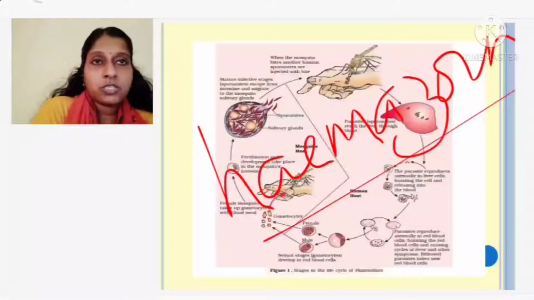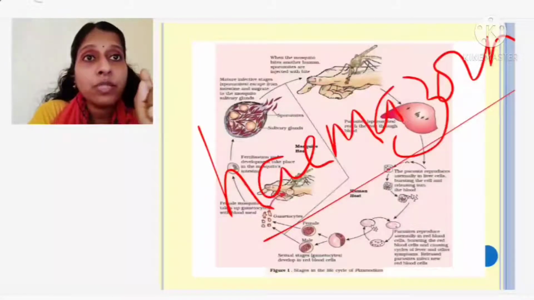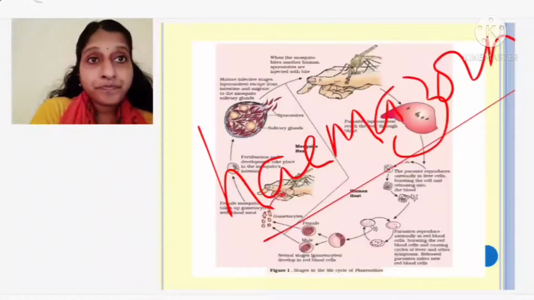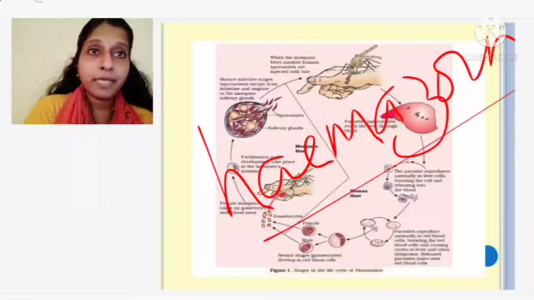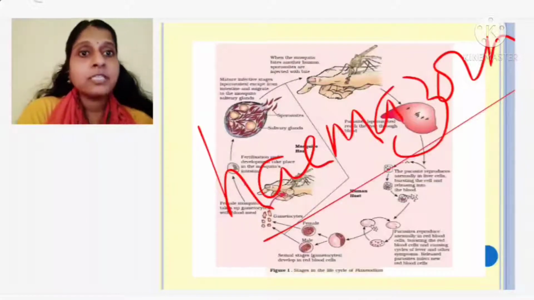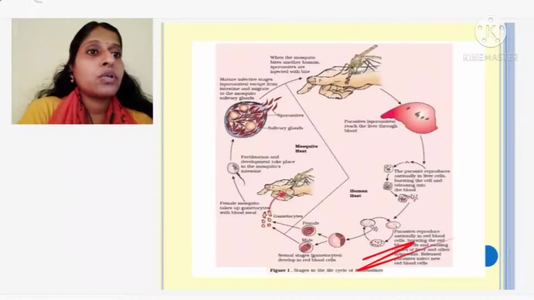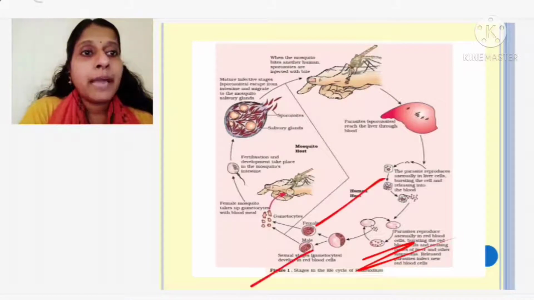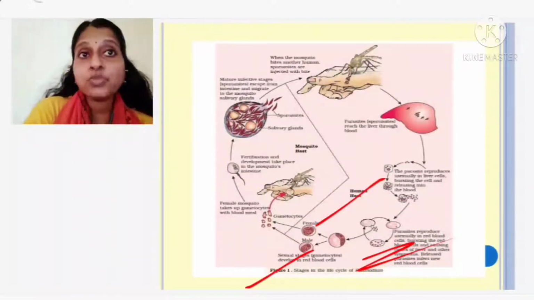In the RBCs itself, they are going to start their sexual stages. Sexual stages means they will undergo meiosis. So from 2n it will be converted to n condition. They undergo reduction division, that is meiosis, and produce gametes, that is n, male gametes and female gametes, in the RBCs.